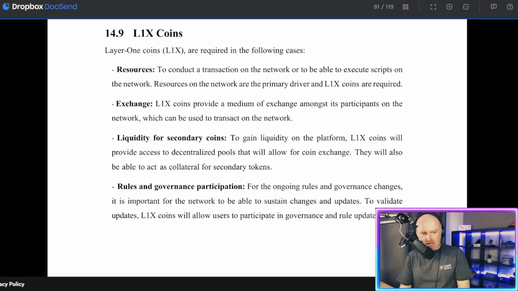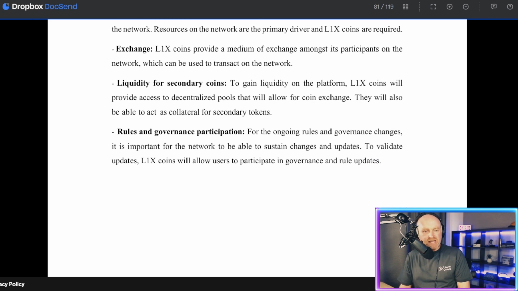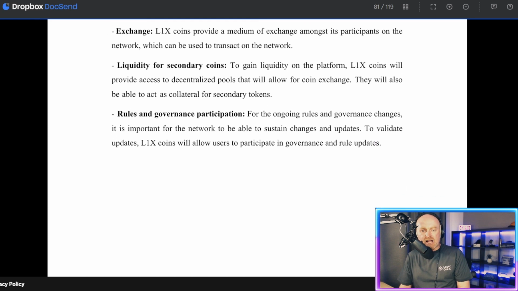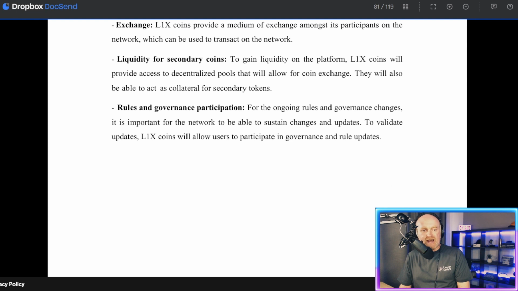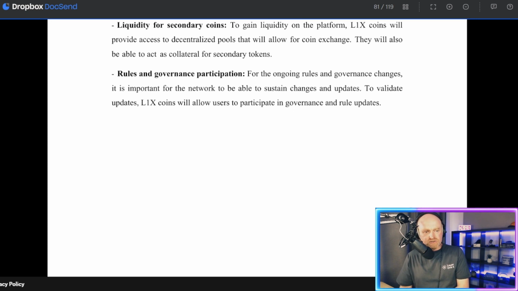Exchange: L1X coins provide a medium of exchange among its participants on the network, which can be used to transact on the network. Liquidity for secondary coins: to gain liquidity on the platform, L1X coins will provide access to decentralized pools that will allow for coin exchange. They will also be able to act as collateral for secondary tokens.